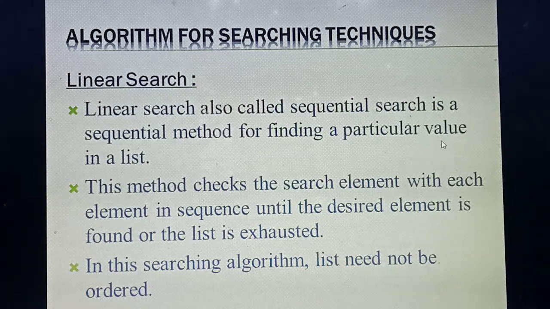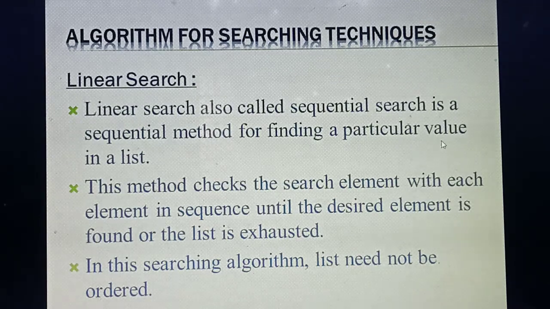Understood? Now read the second point. This method checks the search element with each element in sequence. That means you are going through the elements in an ordered way until the desired element is found. You keep some element in your mind, so you search till that element. If that element is not found, the list is exhausted, meaning the list gets over. Understood the second point?